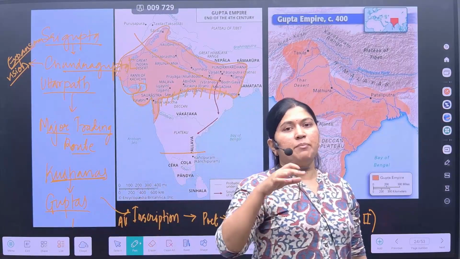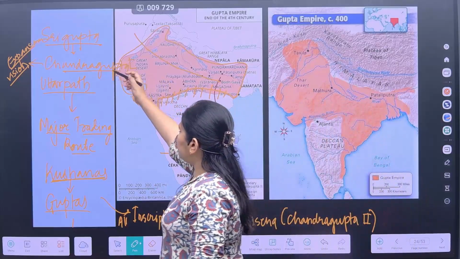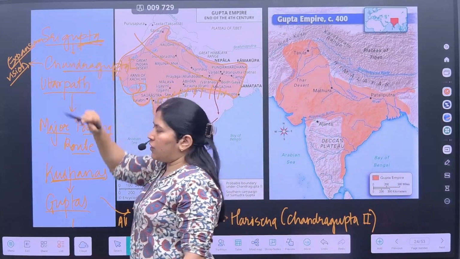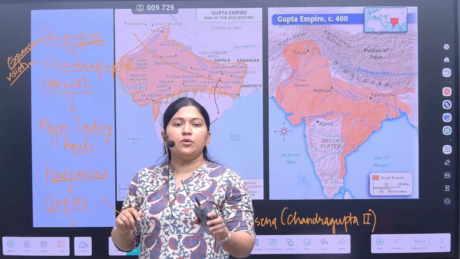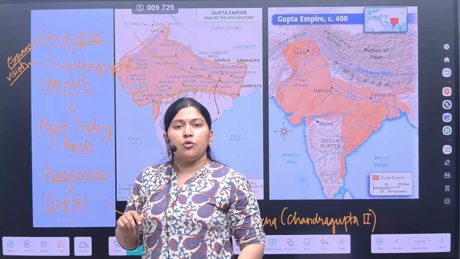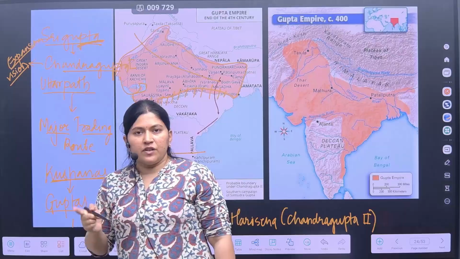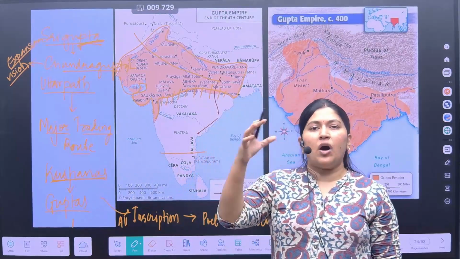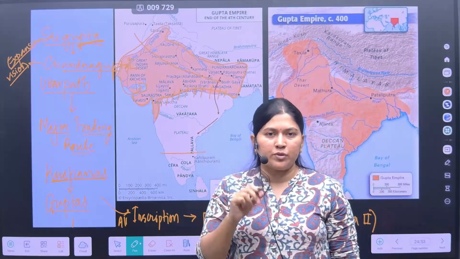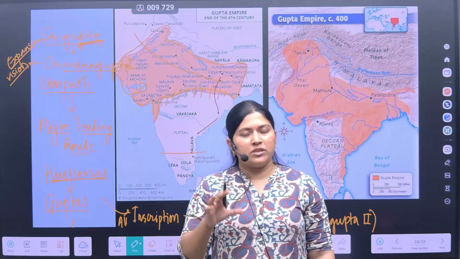But hierarchically, Sri Gupta would be the initial founder. If the question asks who is the major founder, it is Chandragupta I. If the question asks who is the initial founder of the Gupta period, then the answer would be Sri Gupta. Please note this very well.